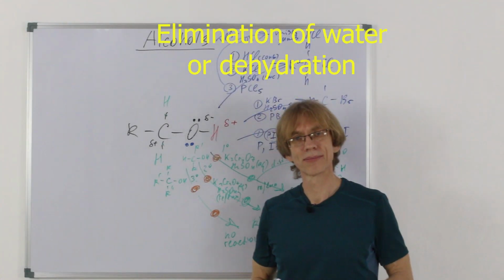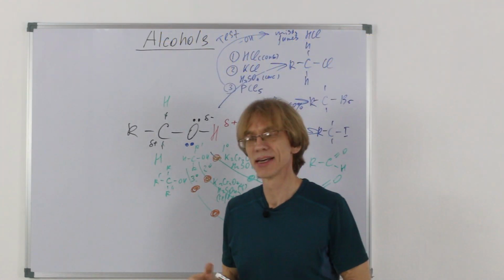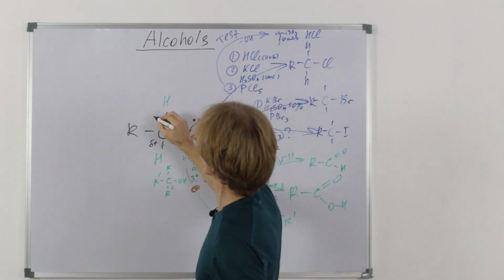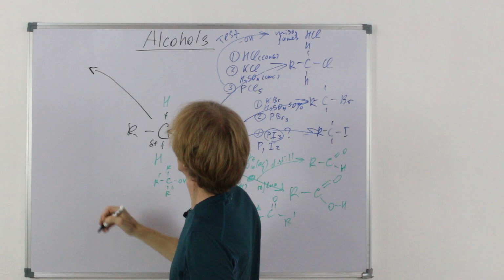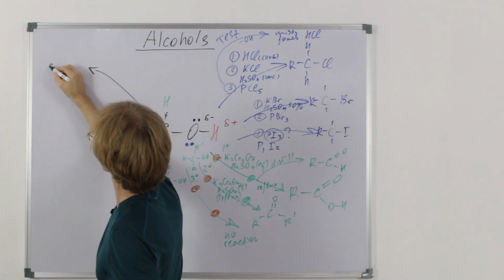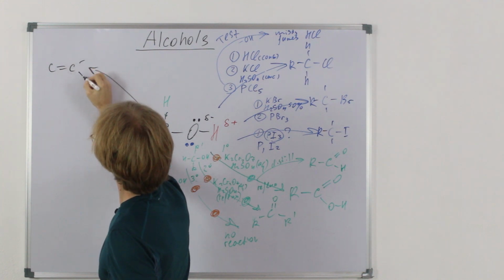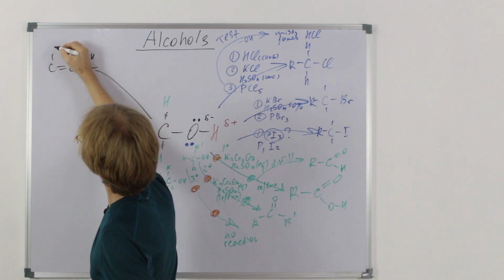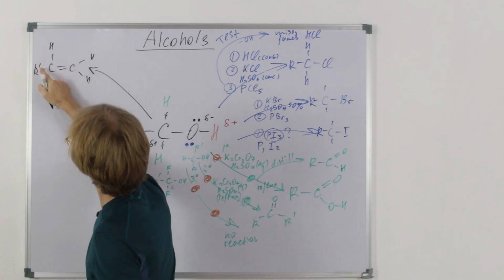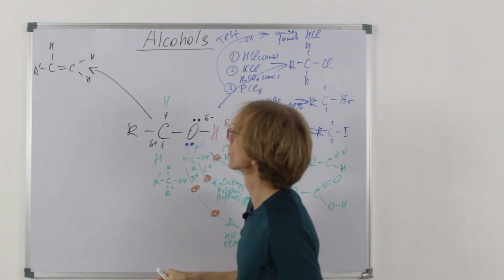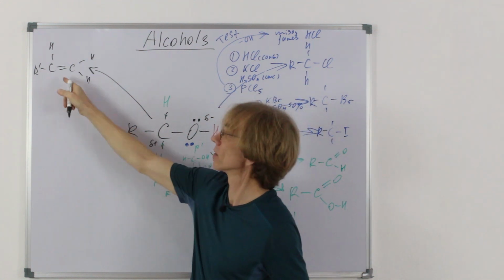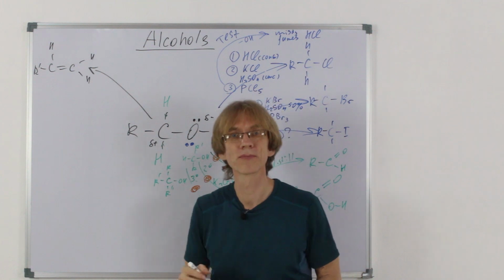Another possibility is dehydration in the presence of acids, forming alkenes. And we just draw this. I will put conditions here, but first, what alkene would be here? Just a normal one, double bond, H, and there is our new R group, because you see I put one hydrogen, I change my one carbon, I change my R group here.